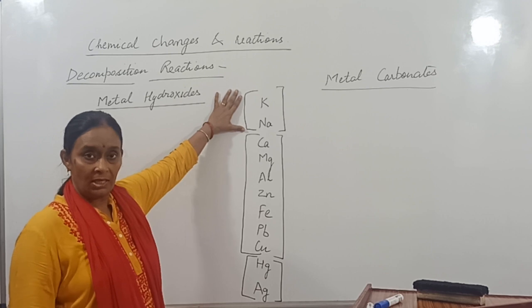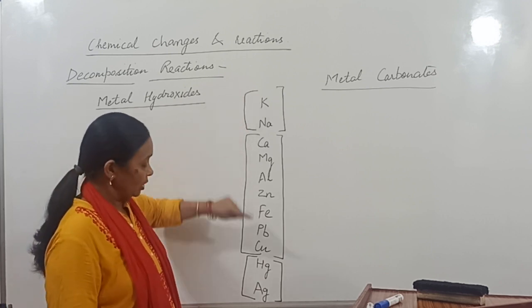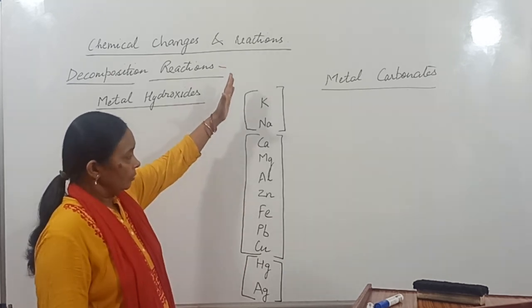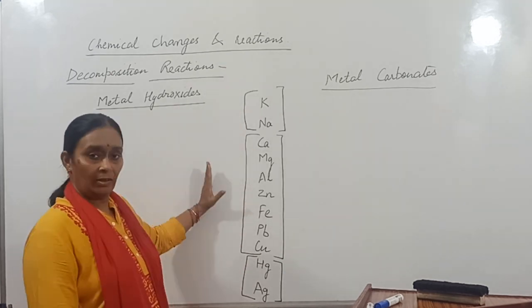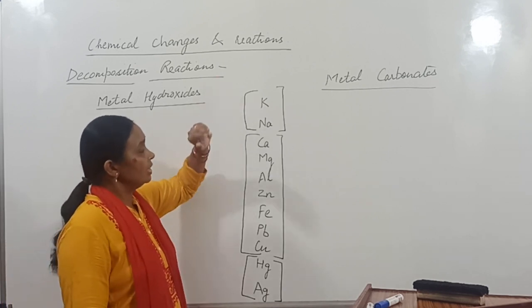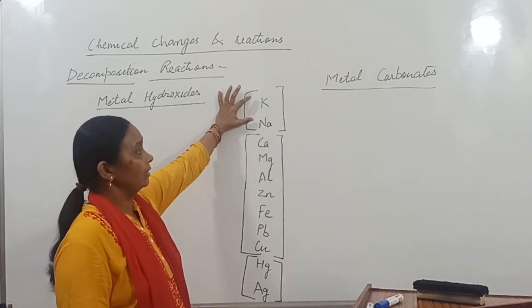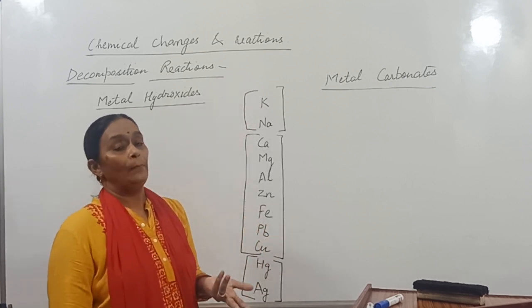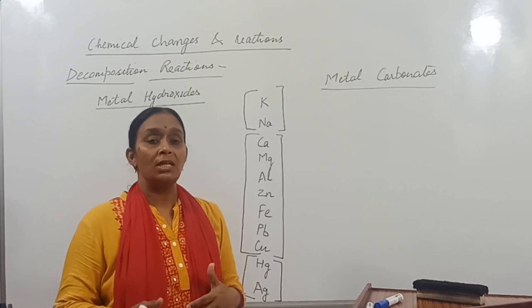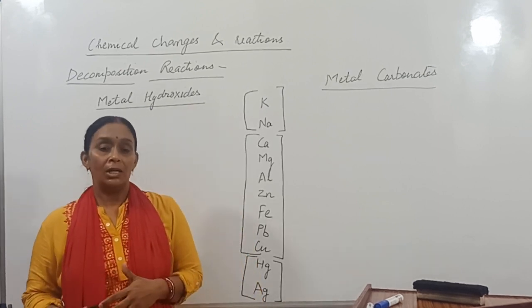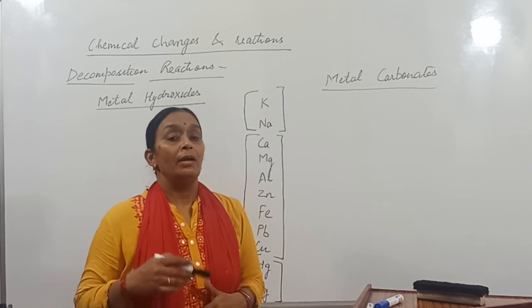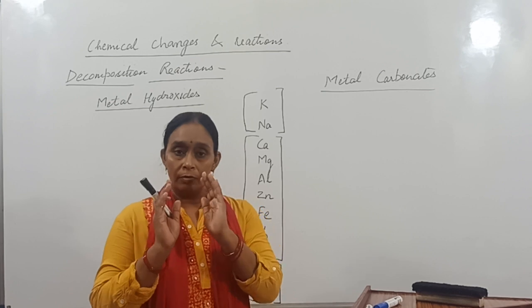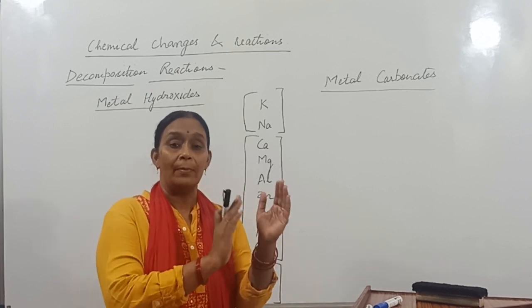In this activity series, the elements are arranged from potassium down, and few metals of the activity series are being shown. You can see here the highly reactive metals are at the top. Then as you go down, the reactivity decreases. Thermal decomposition, or decomposition on heating, depends upon the reactivity of the metals. The metal which is more reactive forms comparatively more stable compounds.